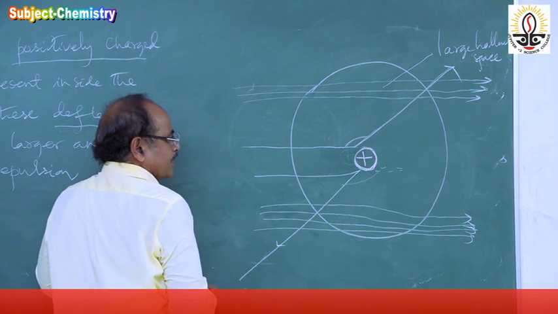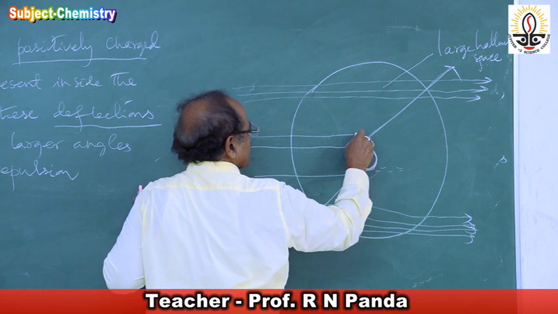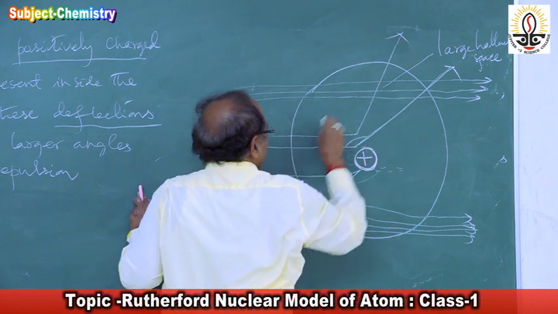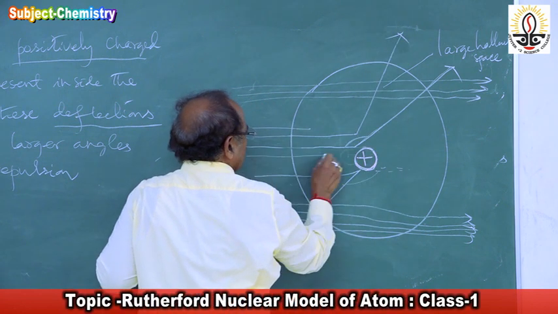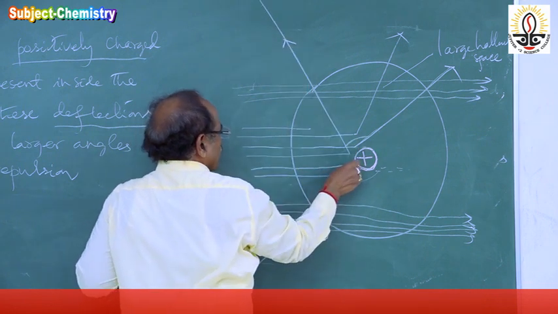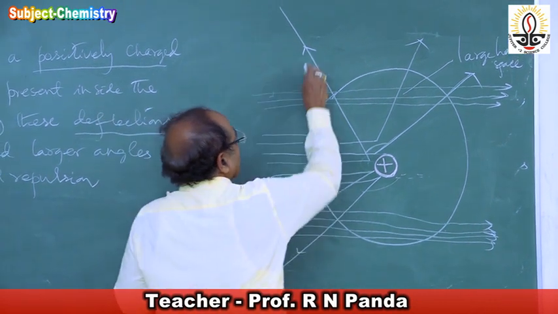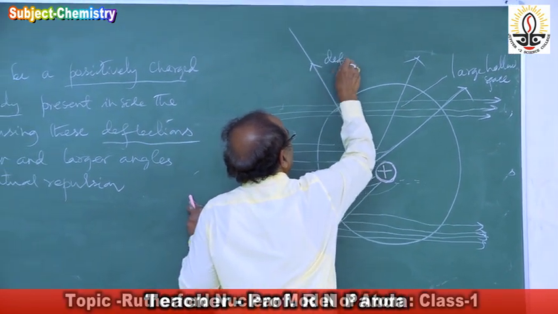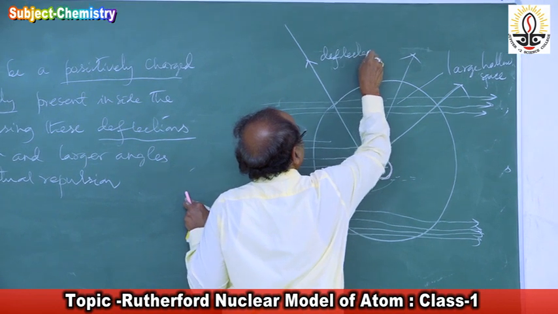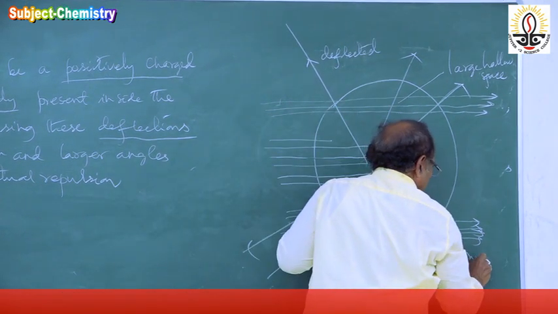Those that are farther away are deflected less. So they are deflected in smaller and larger angles, and this is the penetration of the alpha particles through the vacant space.